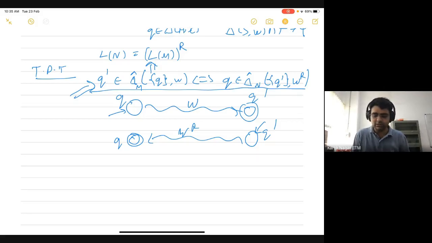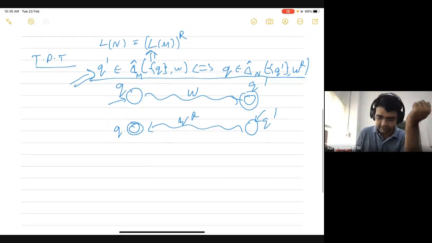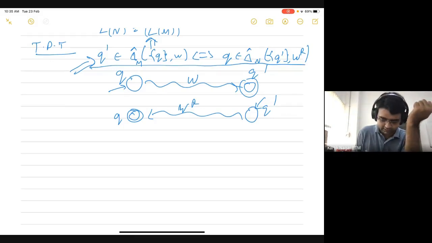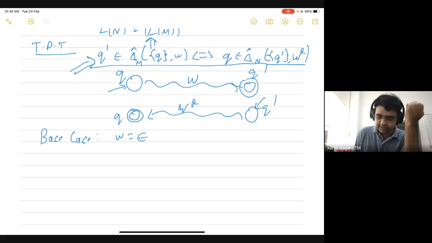The standard way to show properties like this is to use induction. So let's directly apply induction in order to prove this. We will use induction on the length of the string W. That means that we need to consider the base case. So the base case is when W is equal to epsilon. So why does this hold in the case of W equal to epsilon?